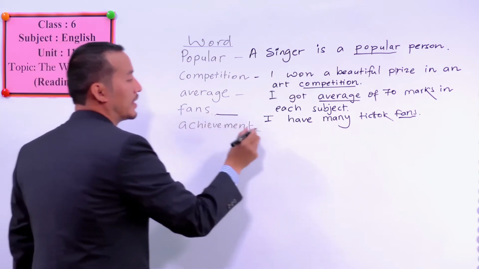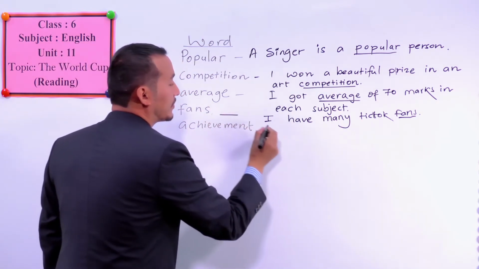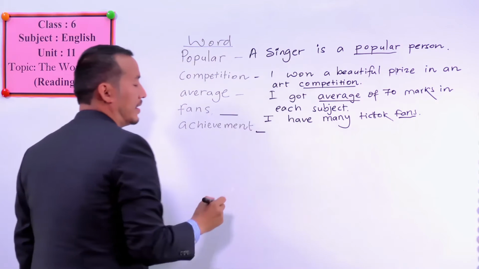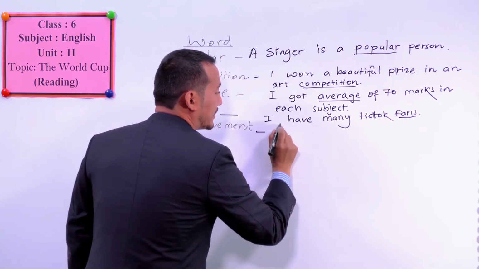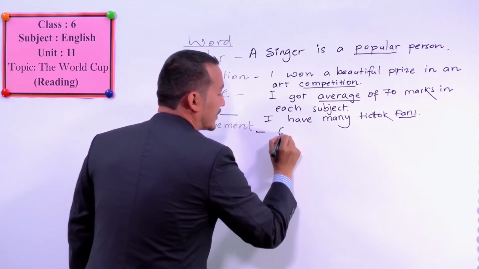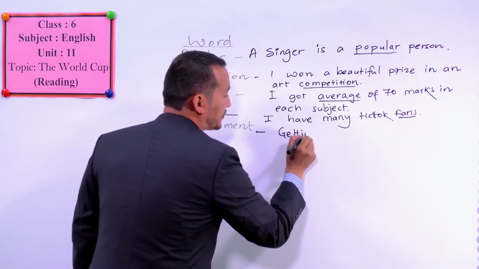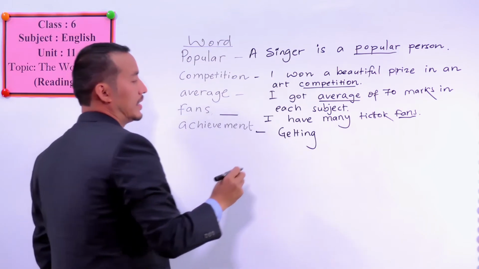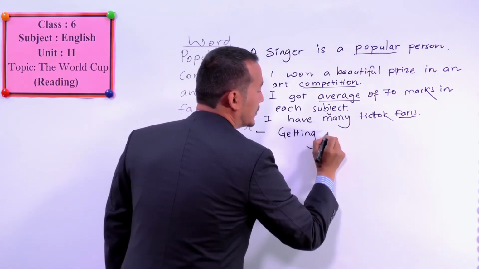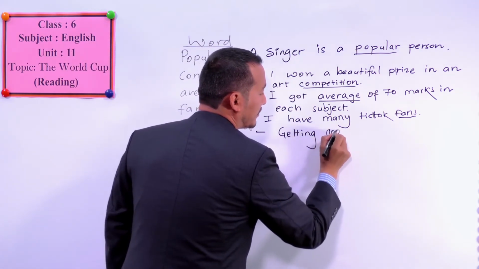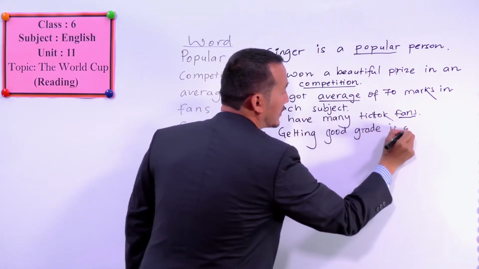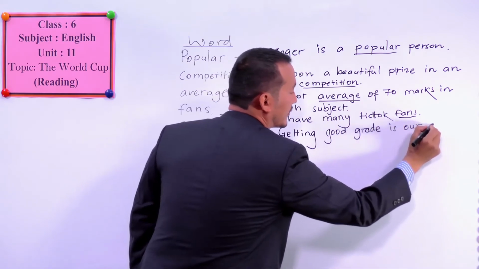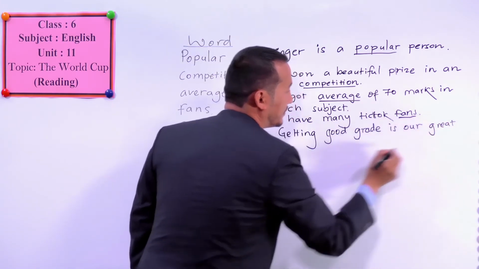Achievement. Okay, getting a good grade is our great achievement.